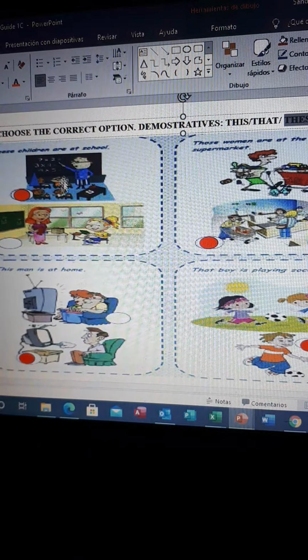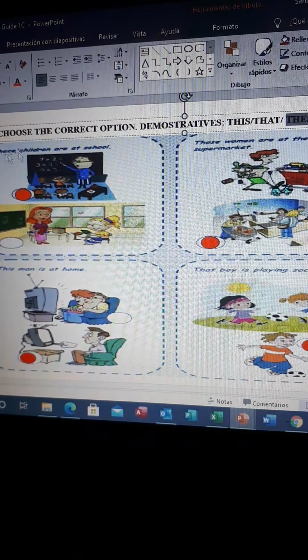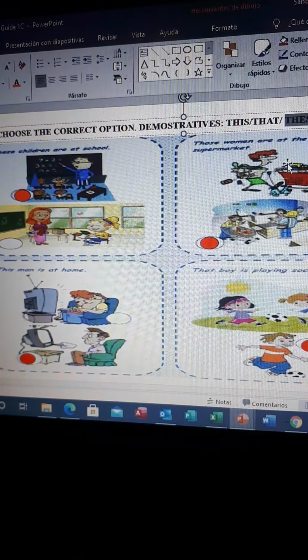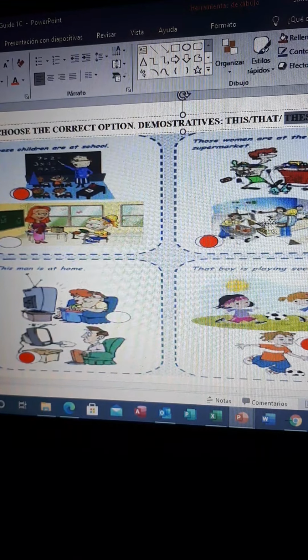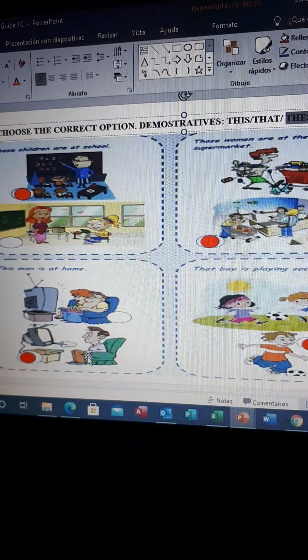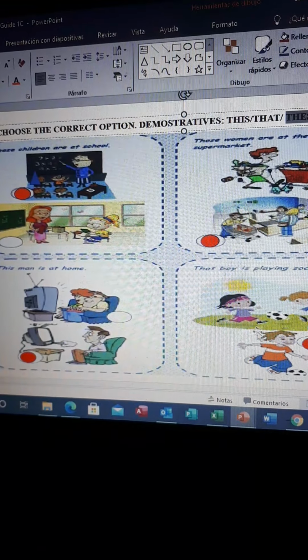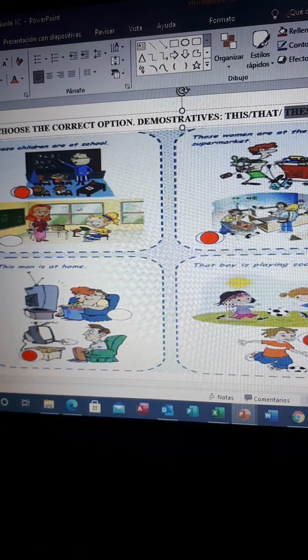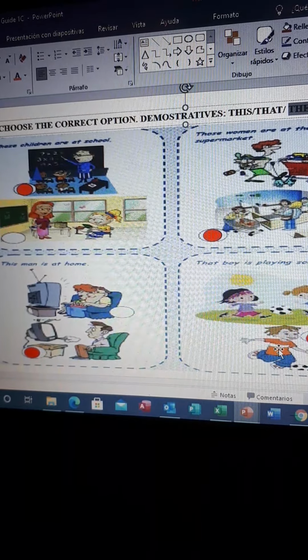Okay, so if we see these pictures, we see that these children are at school. These children, because it's plural and it's close, so it's these. Now those women are at the supermarket. Those, aquellas, plural but far. Then this man is at home. This one, singular and near. And then that boy is playing soccer. That, far, but it's singular.